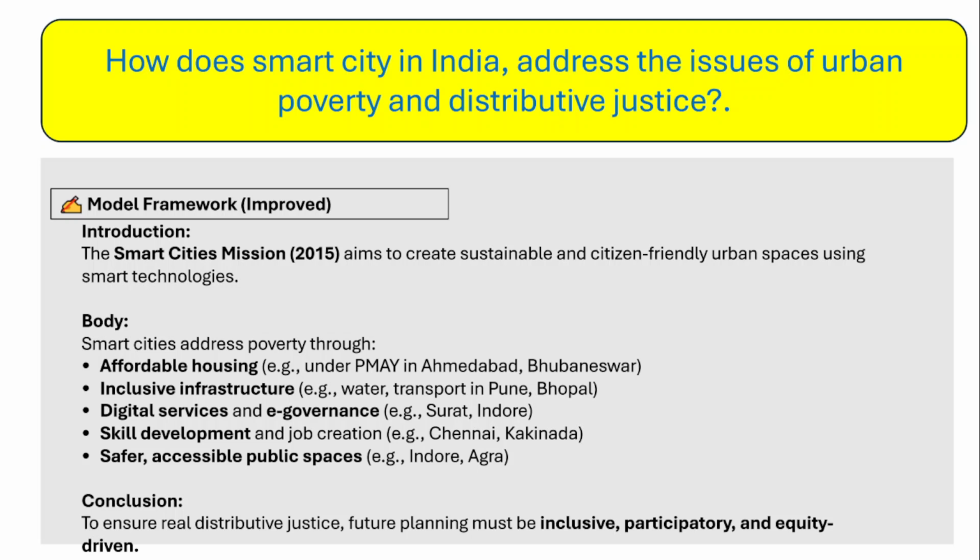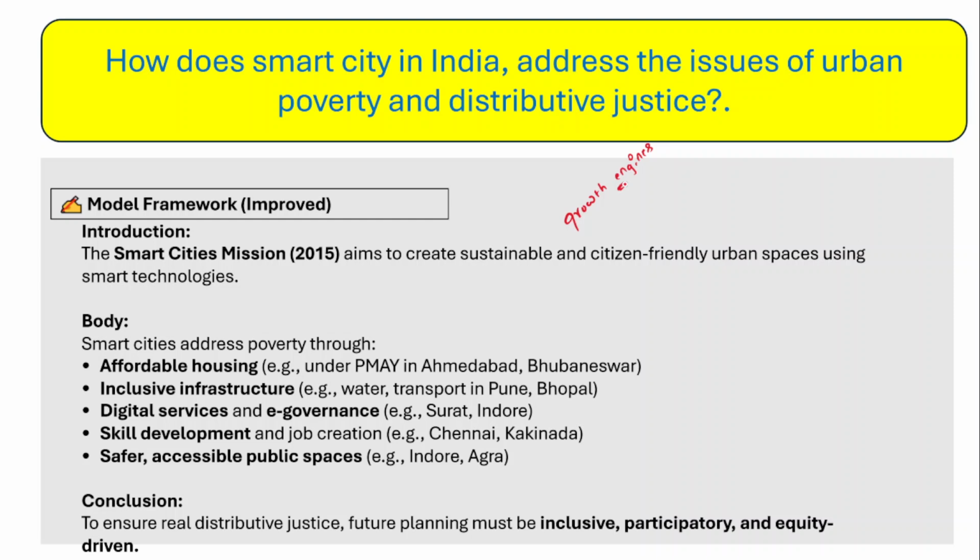Now when you look at this question, first of all, you have to understand that the Smart Cities Mission, which the union government has launched, is meant to rejuvenate the urban infrastructure and remodernize the urban centers, because the urban centers are known as the growth engines. We all knew about that. Urban centers are known as growth engines because around 60% of India's growth is coming from the urban centers, despite the urban centers accounting for just 30% of India's total population. So in this context, the urban centers are also facing a lot of issues, particularly urban poverty and the